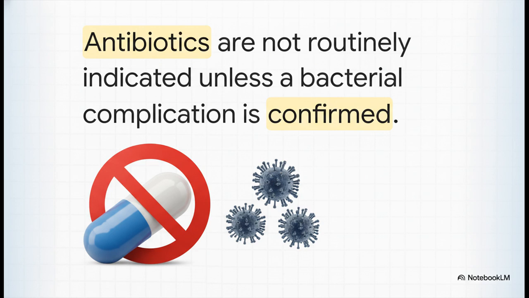So you have got to stick to the evidence. Trust the clinical progression, rely heavily on symptomatic management, and save the antibiotics only for when the data absolutely confirms you need them. It leaves us with a pretty critical question for both doctors and patients alike. The next time a common cold strikes, will we have the patience to let our immune systems do their job, or will we demand a pill that might just make the next superbug stronger?